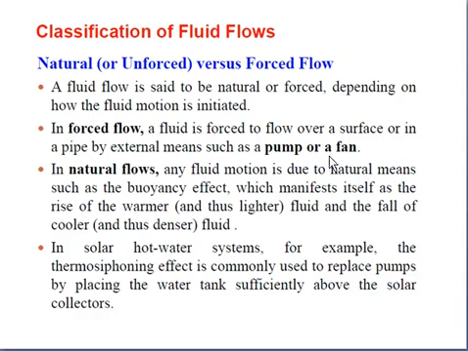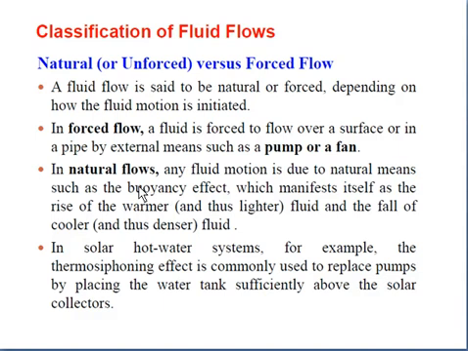Next, in natural flows, the fluid motion is due to natural means such as the buoyancy effect, which manifests itself as the rise of the warmer fluid and the fall of the cooler fluid. In the case of natural flow, there is no external agency, no external means to start the flow.